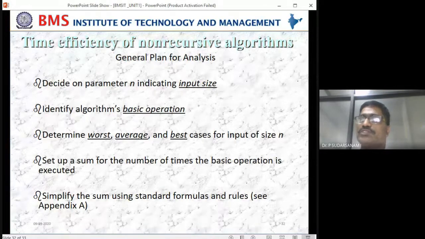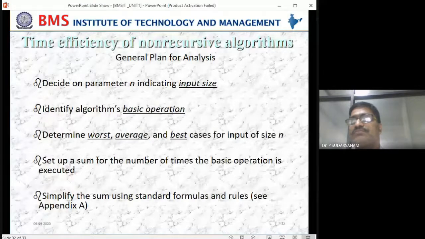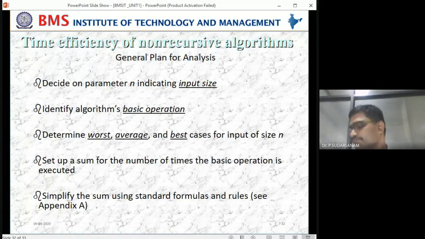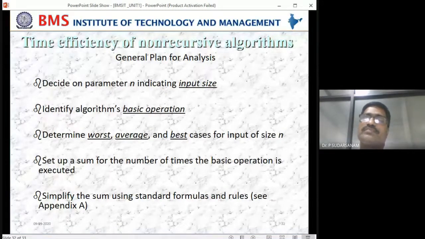Continuity is important; if you don't have continuity, you will not understand. That is today's class, tomorrow continuation. Shall I stop today's class now?